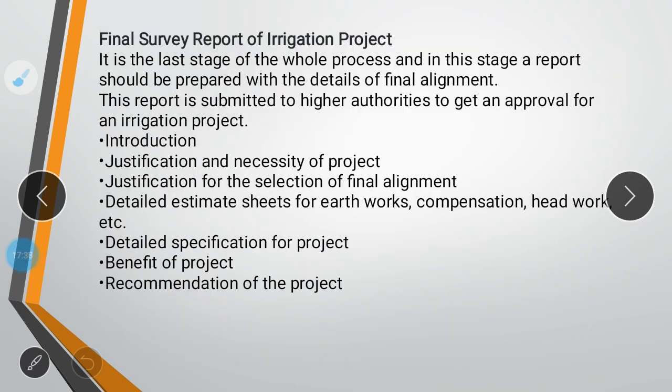Next is the final survey report for irrigation project. So what all you need to produce after doing all this survey, investigation, and planning? You need to give an introduction to the topic. You need to justify the project, what you are going to make, and then you have to give the detailed worksheet for all the earthwork, compensation, headwork, everything. Then you have to give detailed specification about the project. What is the project? How is it going to be carried out? How many days will it take to complete? You have to go through everything, and you also have to calculate the benefit of the project, like how much benefit that engineering project or irrigation project is going to give to the public or to the country. That should be kept in mind.